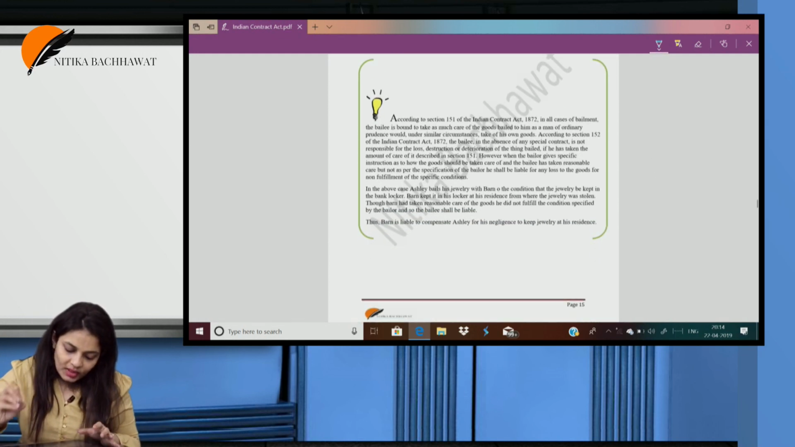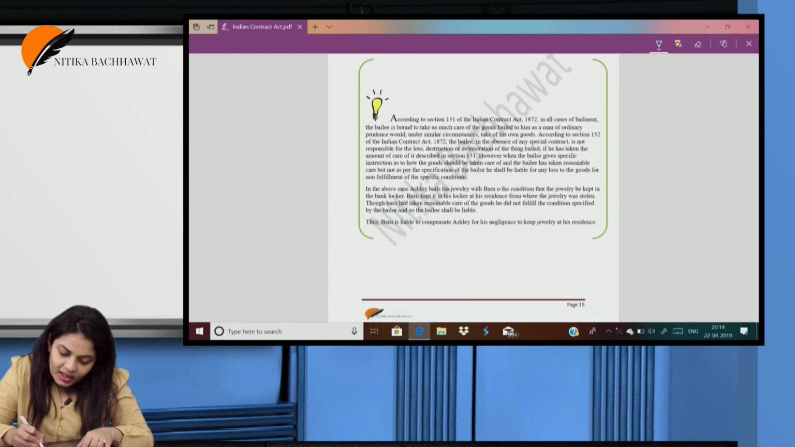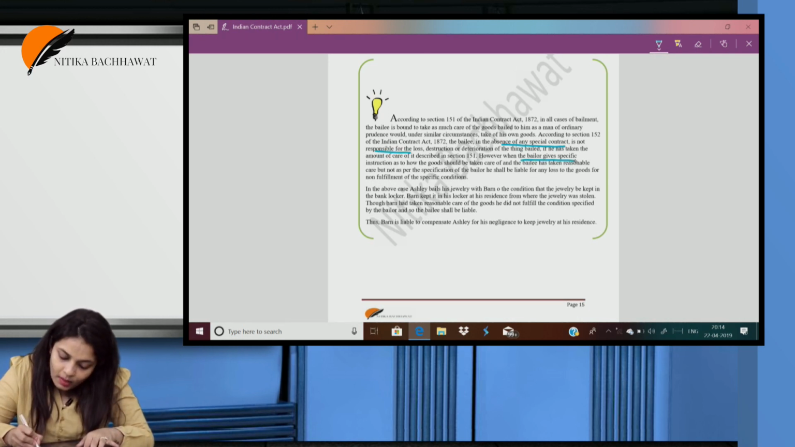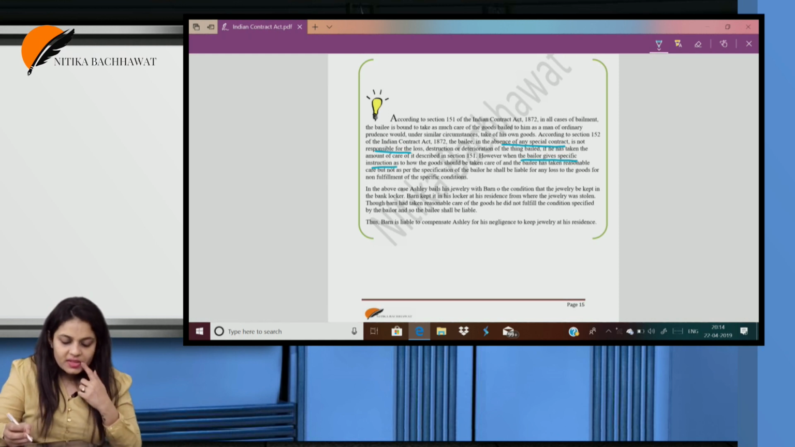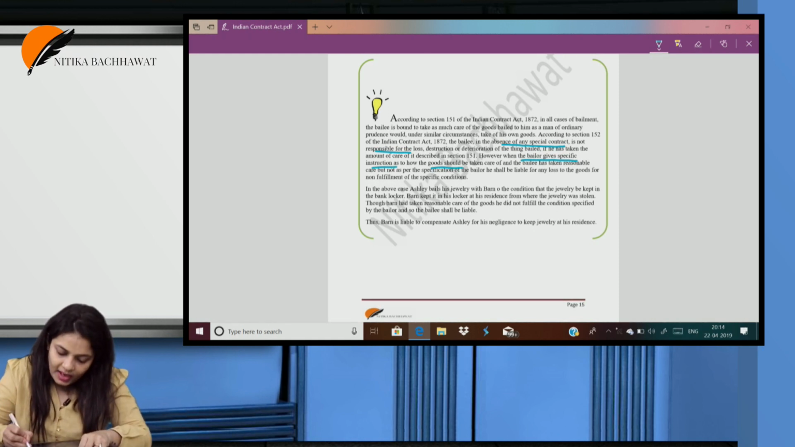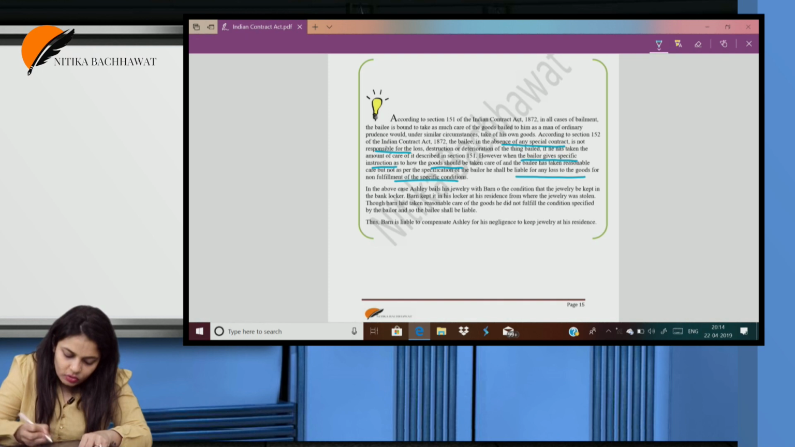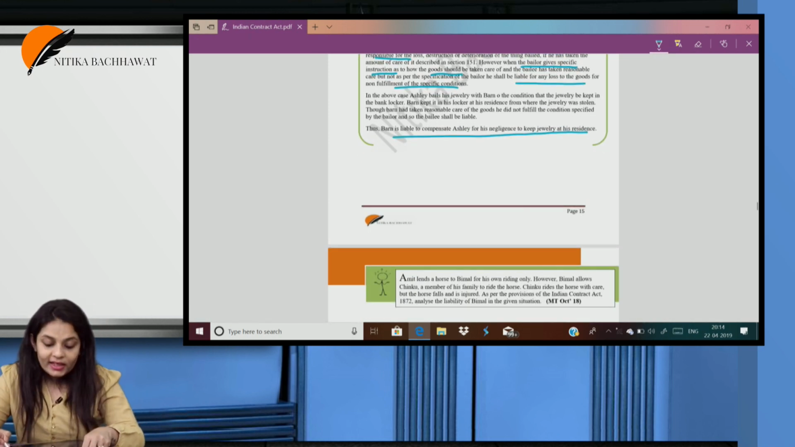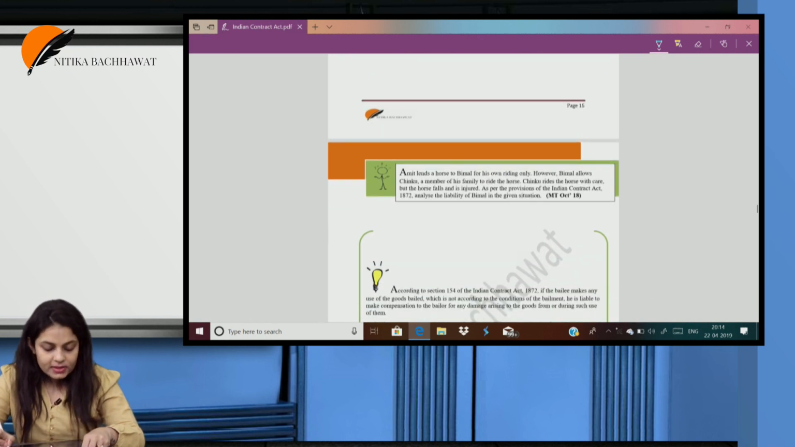So what is written here? The bailee, in the absence of any specific contract, is not responsible for the loss, but when the bailor gives specific instructions as to how the goods should be taken care of, it shall be his duty to keep them so. So Barn is liable to compensate Ashley for his negligence in keeping the jewelry at his residence.